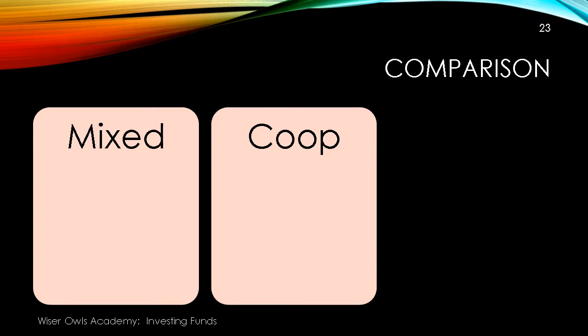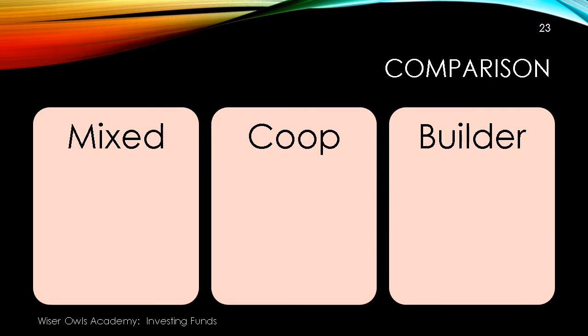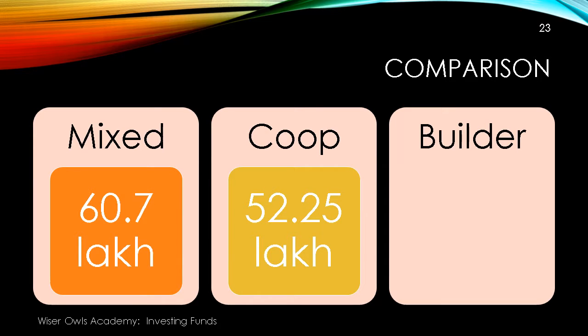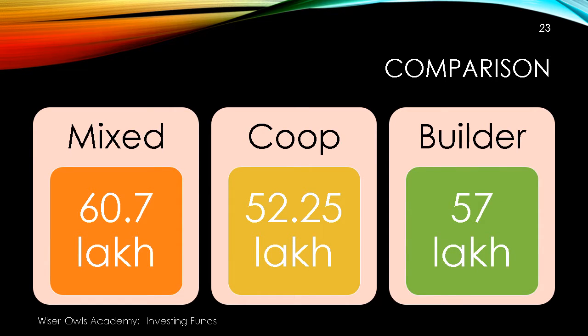We'll see the returns on a cooperative bank and the builder's offer if that materializes. So the mixed bag gives us an income after all taxes equal to 60.7 lakhs. Cooperative banks will give us a return of 52.25 lakhs. And the builder's offer is in between the two, and it is 57 lakhs.